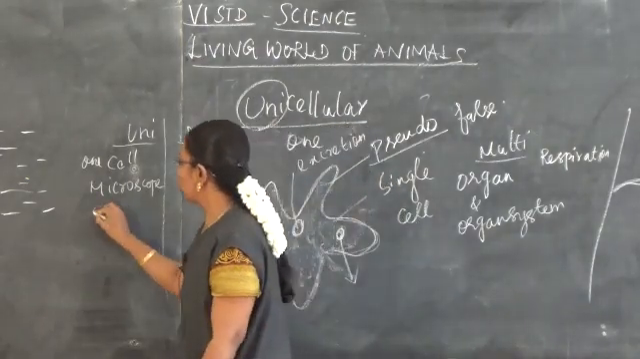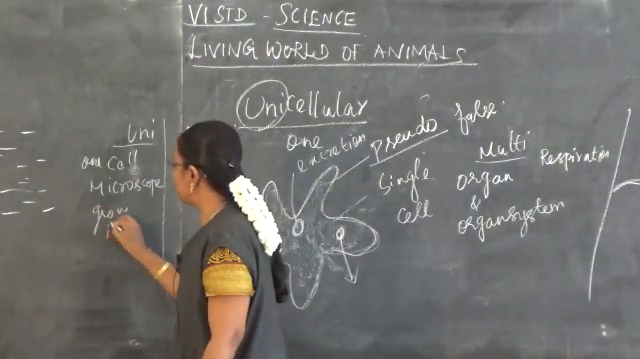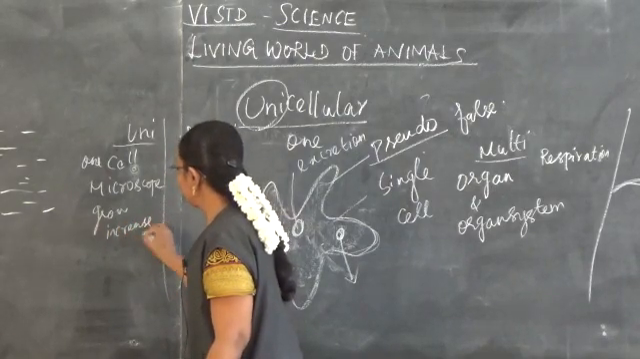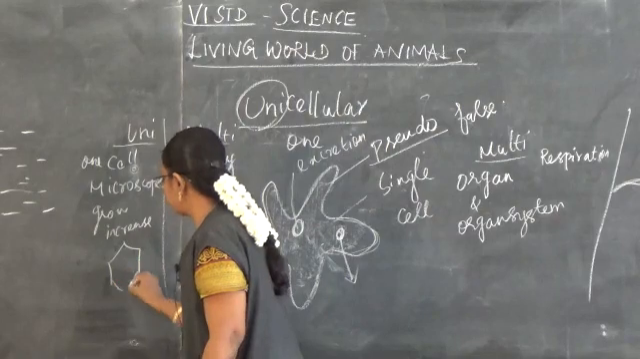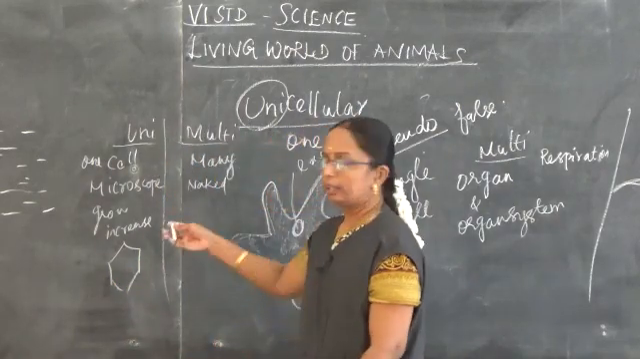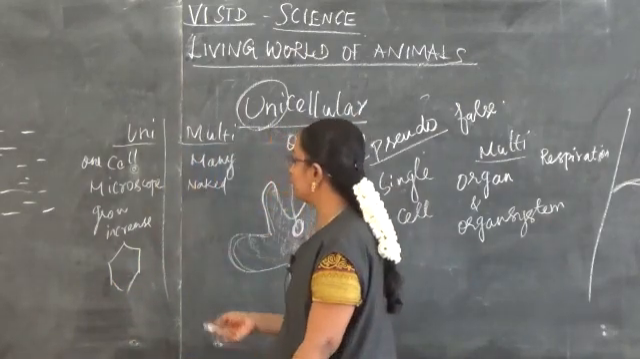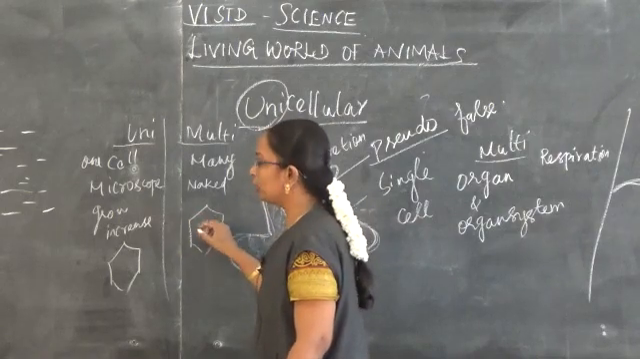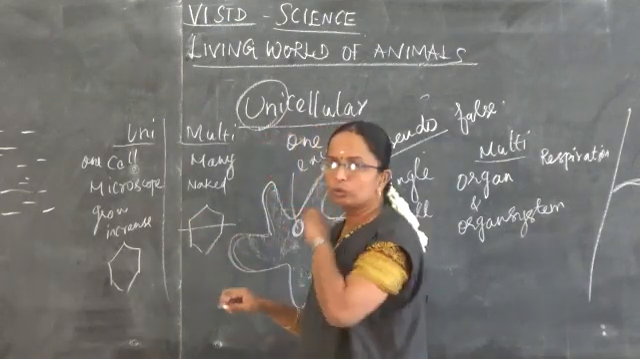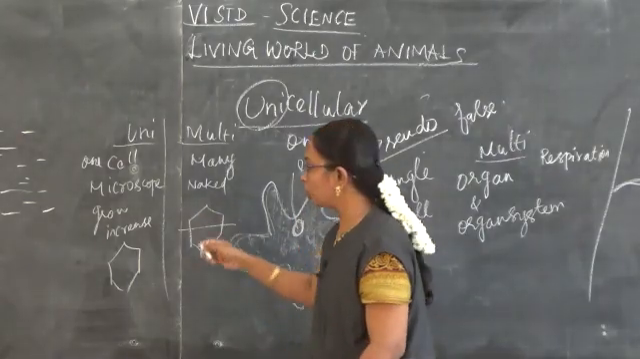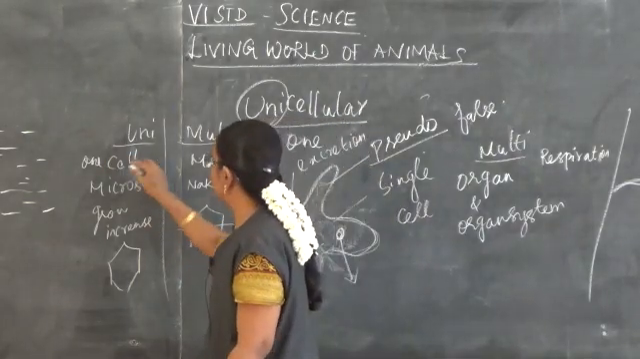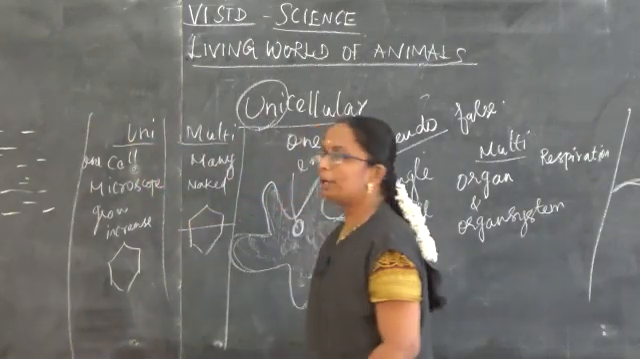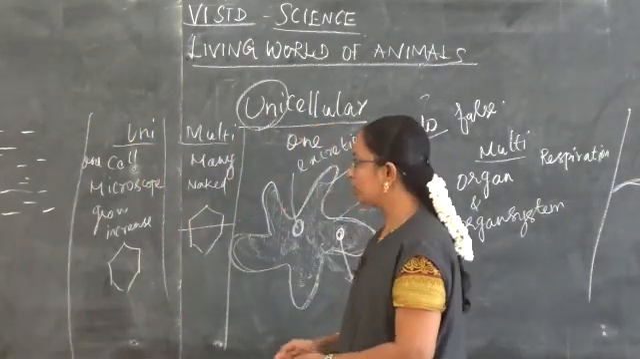And then the growth in unicellular organisms is done by an increase in the size of the cell. The cell increases in size, and that forms the growth in unicellular organisms. But in multicellular organisms, the cells undergo division. After that only it will attain growth. So thus this is the difference between unicellular and multicellular organisms.